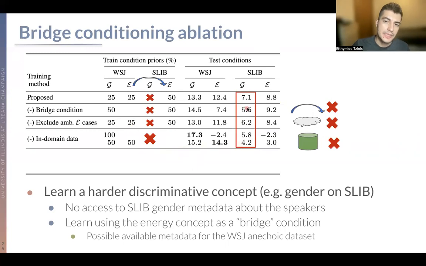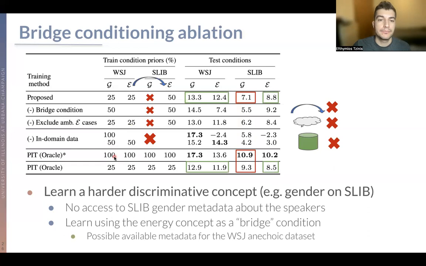And we also have a huge performance drop when we drop the in-domain data, as we see here. Comparing the numbers of our proposed approach, we are always better than permutation invariant training trained on all this data.